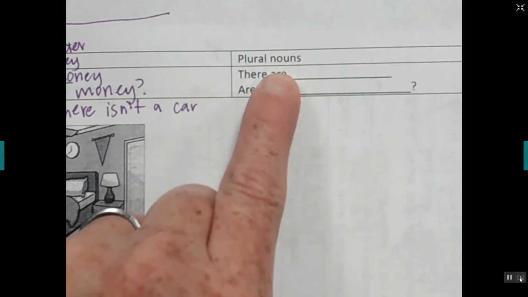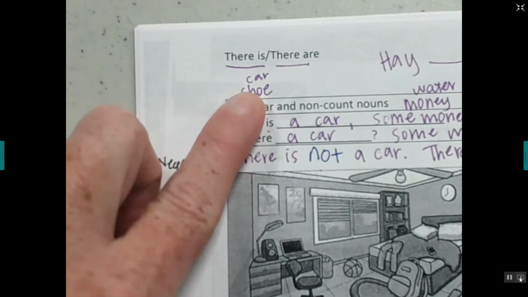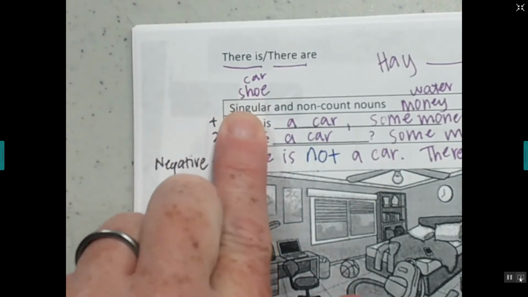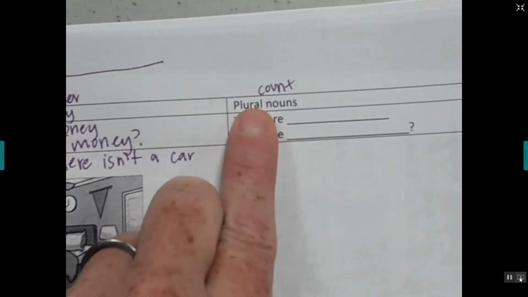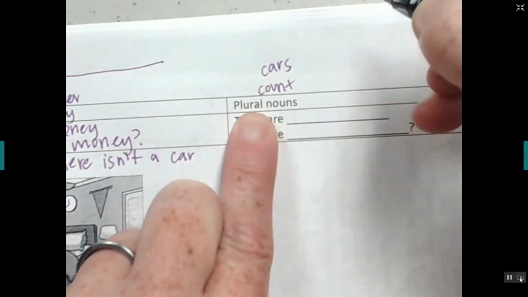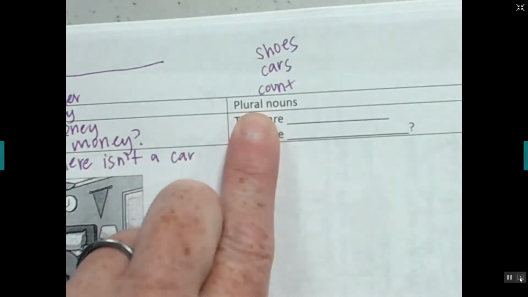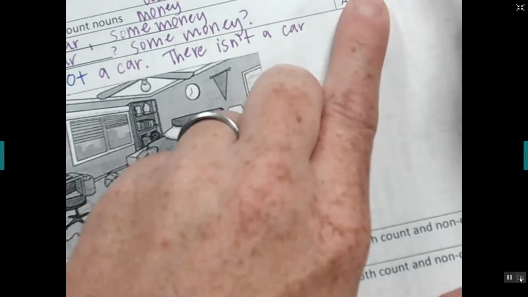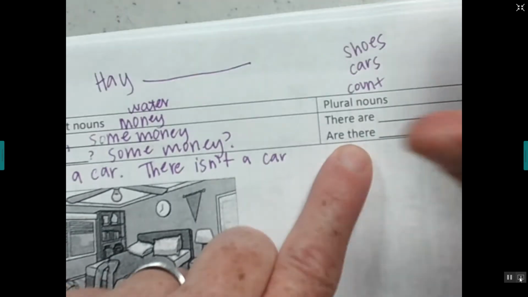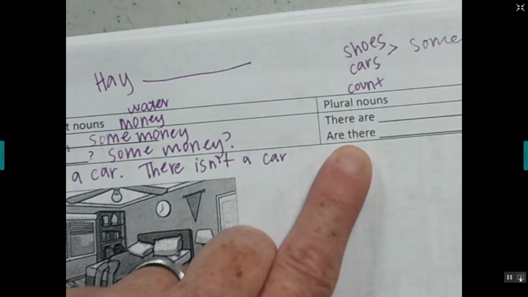For plural nouns, these are plural count nouns. Over here, we had one car or one shoe. Those are singular where we only have one. Now we have two shoes, cars, plural. Remember, with plural, you can use some or you can use the.